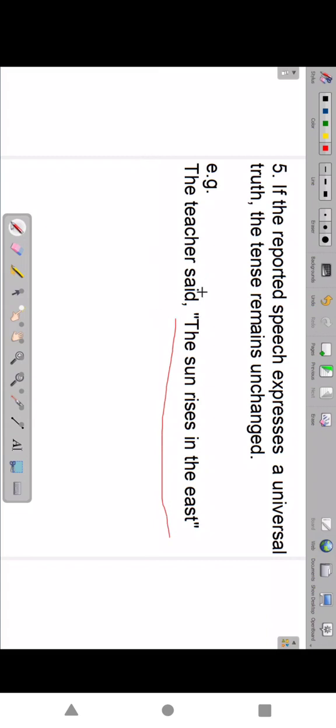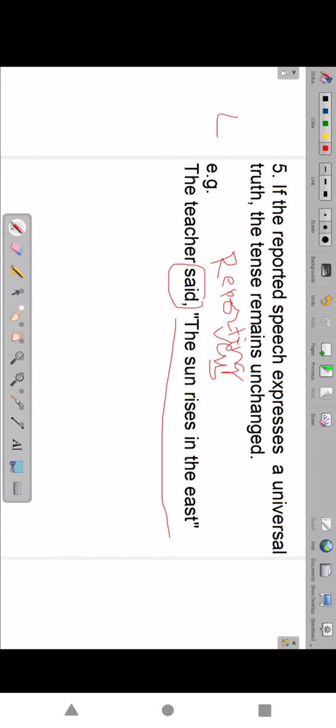This is a universal truth. Here said is the reporting verb in the past. According to our rule, we would write the sun rose in the east, but we don't write that. It is a universal truth. Even though the reporting verb is in the past tense, there is no change. It is an exception.